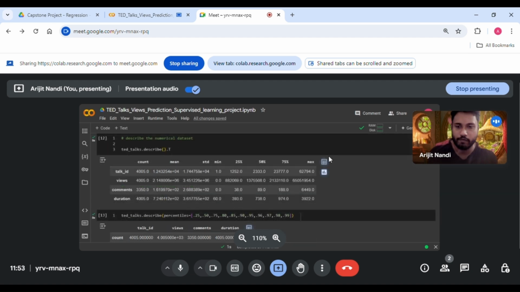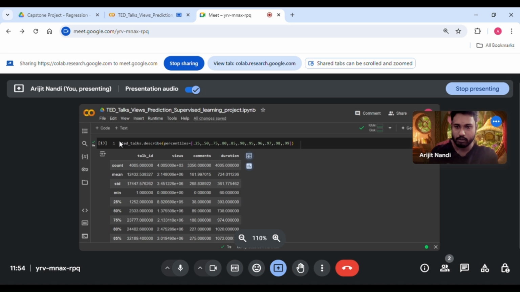Now we will see a quick overview of the dataset by calling the describe method. We can see the counts of each and every column, the mean, the standard deviation, the minimum, 25%, 50%, 75%, and maximum. So let's move on.